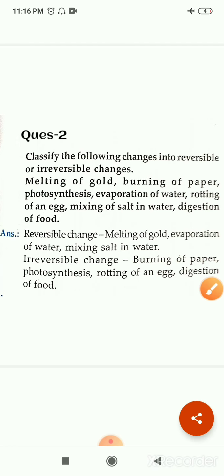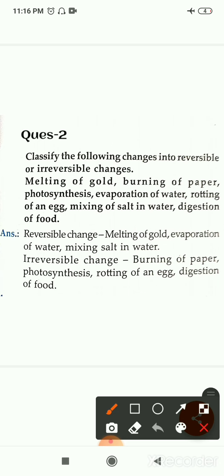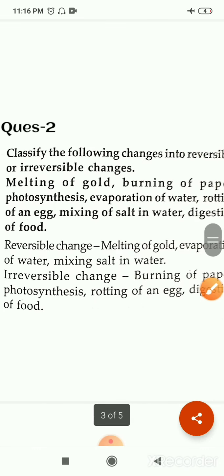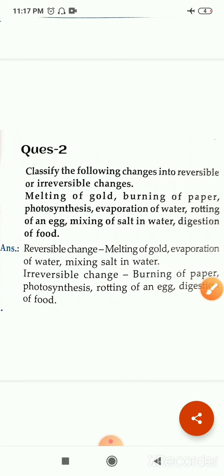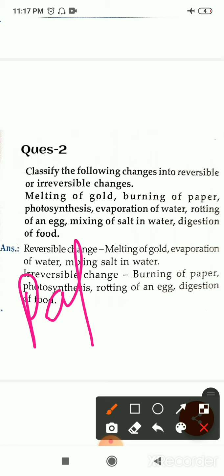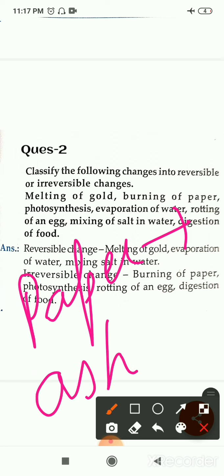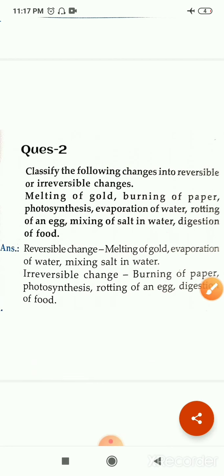Okay. Now next is burning of paper. If paper burns, then it converts into ash. Some light will come out, and some gases will also be evolved. They will come out. You cannot get the original paper again, right? Then which type of change is this? This is an irreversible change, right?